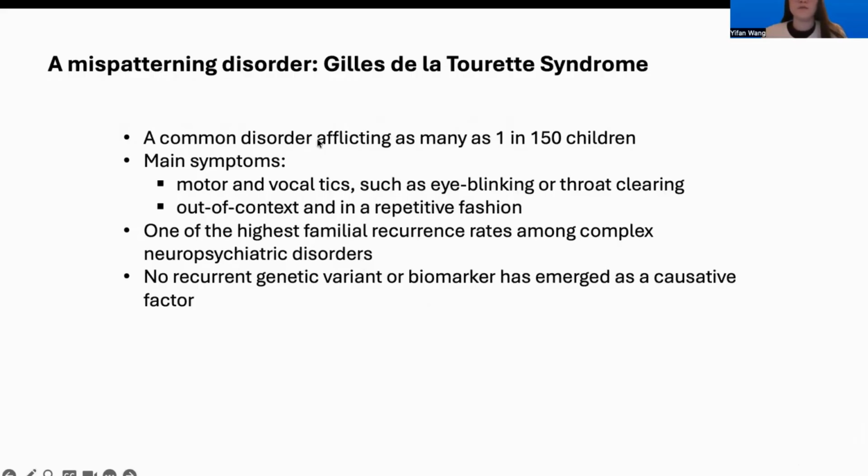First of all, I would like to go through some basics of Tourette syndrome or Tourette disorder, which will be abbreviated as TS in this talk. TS is a common disorder affecting as many as 1 in 150 children. The main symptoms of TS include motor and vocal tics, which are usually out of context and in a repetitive fashion. TS has one of the highest familial recurrence rates among complex neuropsychiatric disorders, and for now, no recurrent genetic variant or biomarker has emerged as a causative factor.